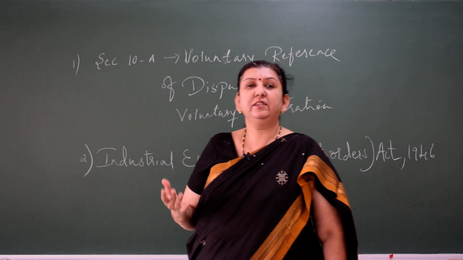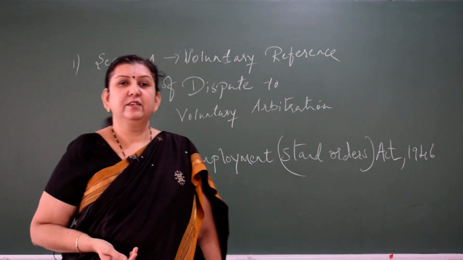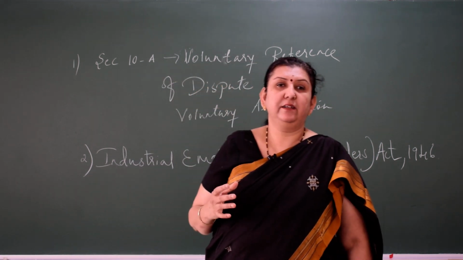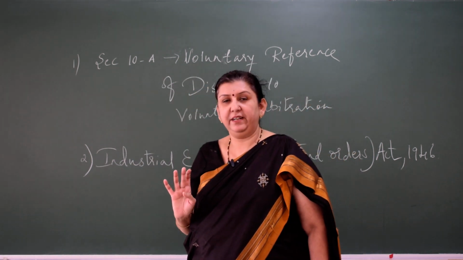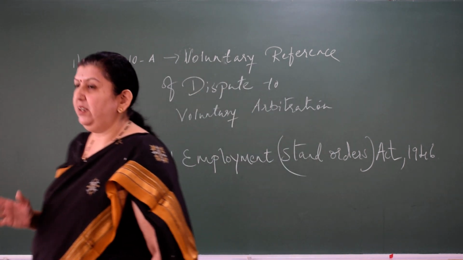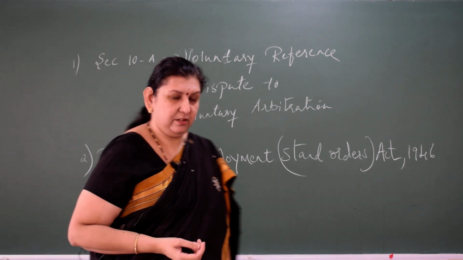And now what about the appointment? How many arbitrators shall be appointed? So, under this act, they may appoint n number of arbitrators, but if they appoint an even number of arbitrators, you won't get a majority decision.